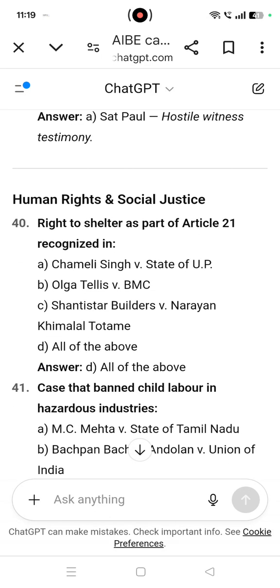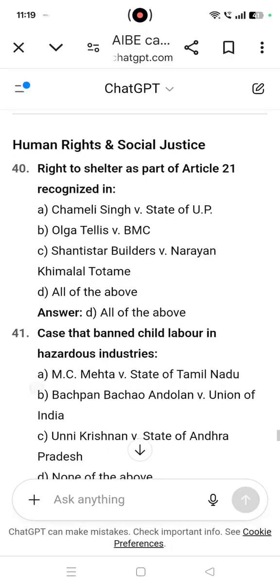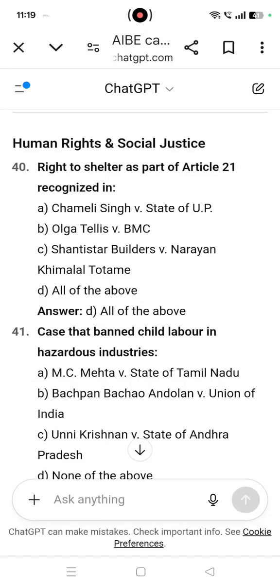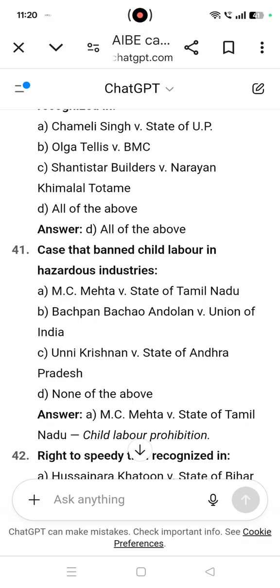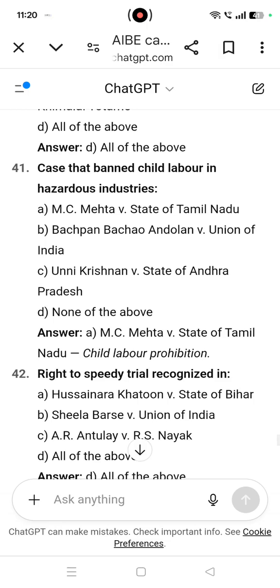Coming to human rights and social justice, right to shelter as part of Article 21 was recognized in all of the above. That is Chameli Singh versus State of UP, Olga Tellis versus BMC, Shantistar Builders versus Narayan Khimalal Totame. Case that banned child labor in hazardous industries is MC Mehta versus State of Tamil Nadu about the child labor prohibition.